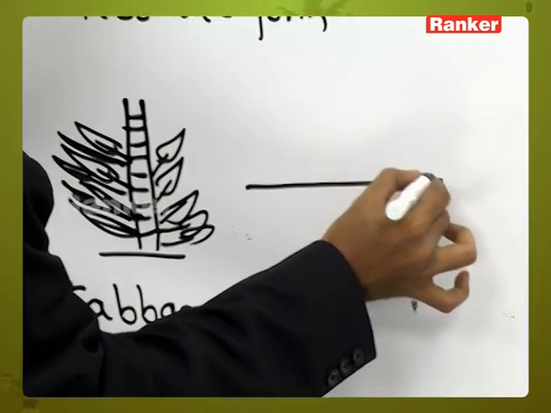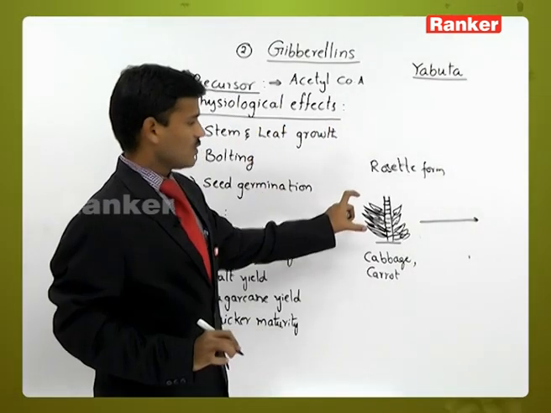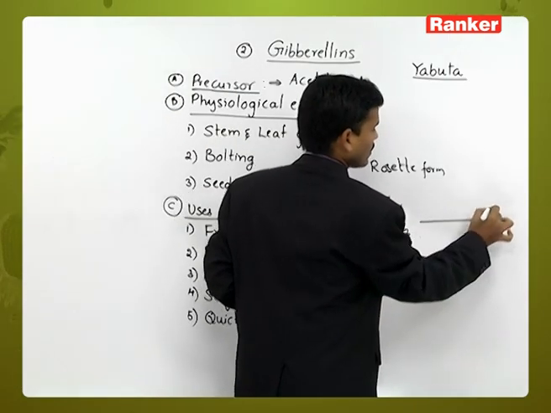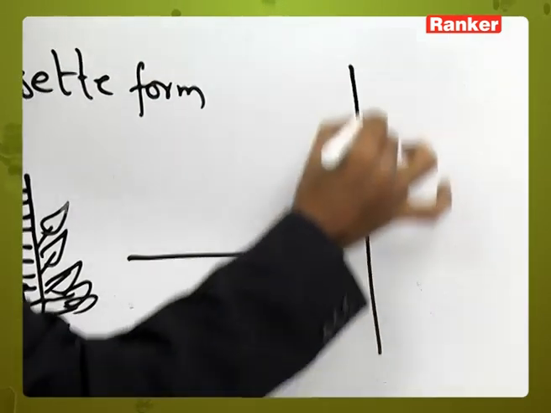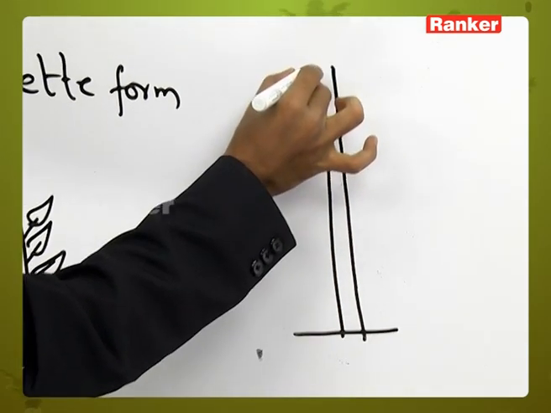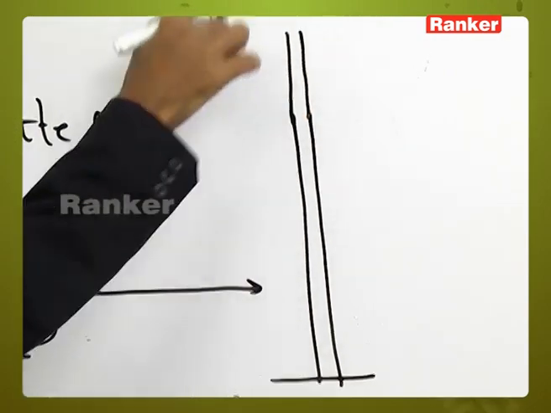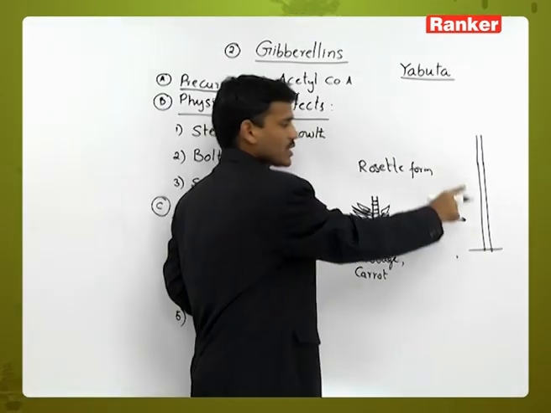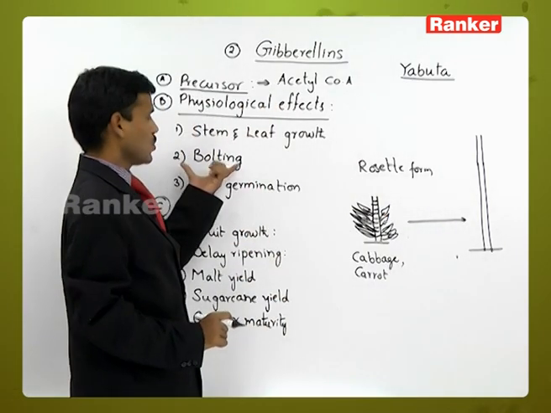During the flowering process, when flowering is initiated or before flowering, the stem rapidly elongates. It shows rapid growth. This type of elongation is called bolting.